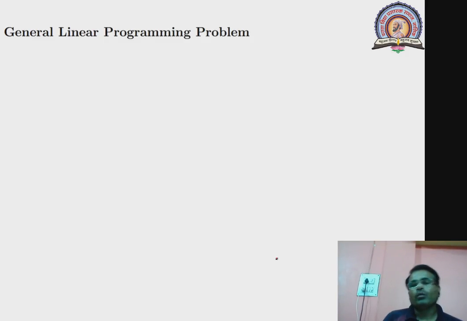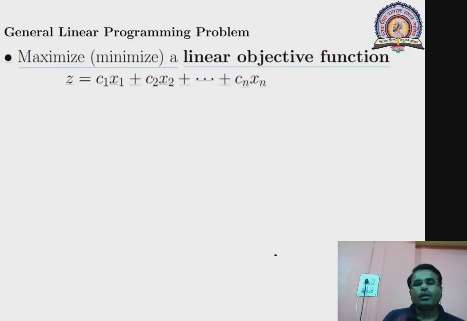Okay. So let us see now what is the general form of a linear programming problem. In the general form, the objective function may be maximization or minimization, and it is always of the type C1x1 plus C2x2 up to Cnxn, where C1, C2 up to Cn are called cost coefficients or profit coefficients.